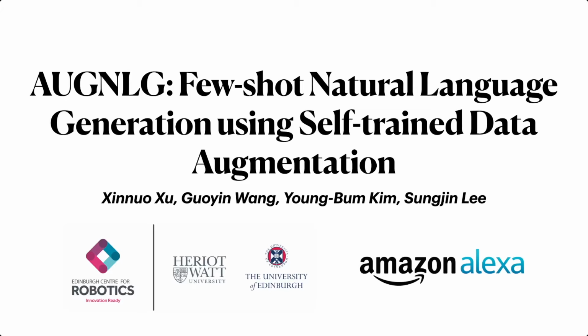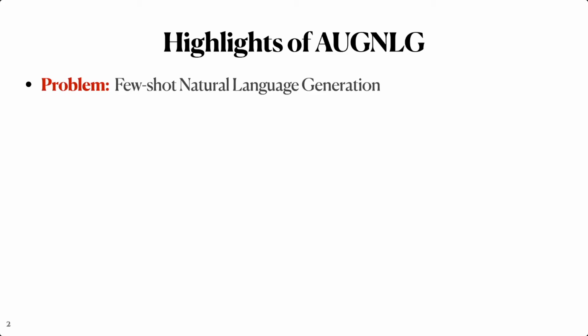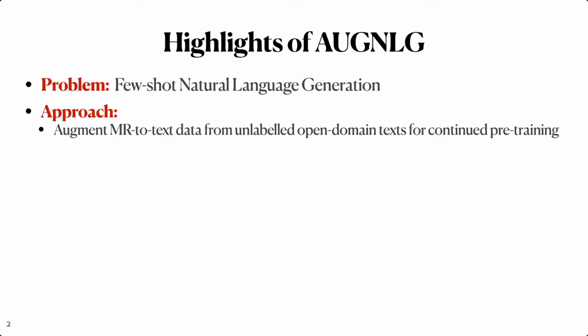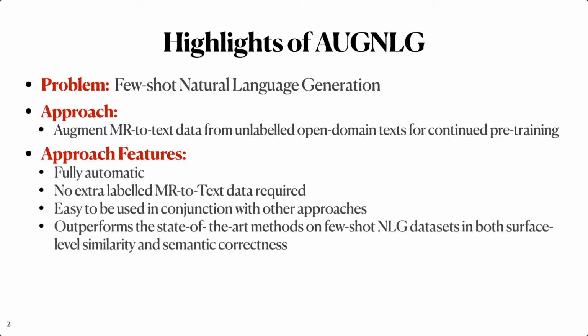Everyone, I'm Xinhua. We present AugNLG: few-shot natural language generation using self-trained data augmentation. This work focuses on few-shot natural language generation. We introduce AugNLG, a novel data augmentation approach that combines the self-trained neural retrieval model with the few-shot learned NLU model to create MRT text data from unlabeled open-domain texts. AugNLG is fully automatic without needing any actual labeled MRT text data.